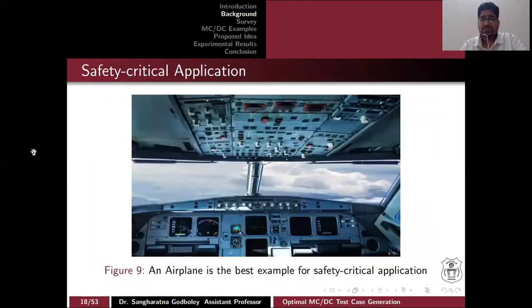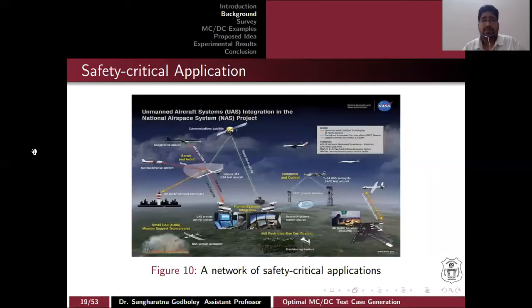Now, we can see that MCDC is very important in aircraft systems. Like this picture shows, there is a lot of software and a lot of controls, and there will be a lot of combinations: the fuel tank, the wings, the lights connecting to ATC. So for such complex software, MCDC is very important.